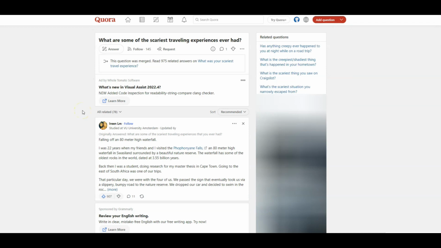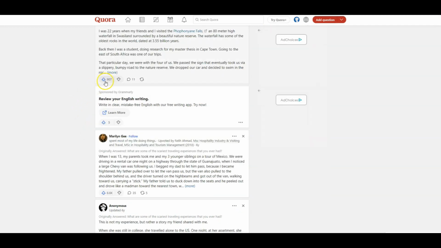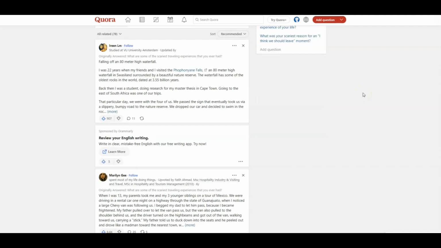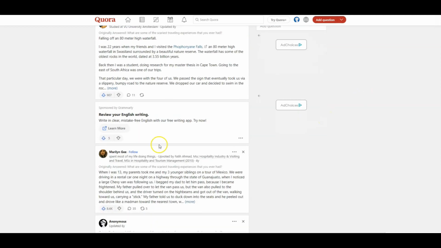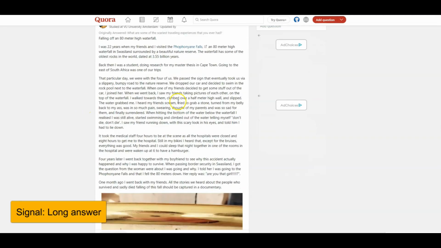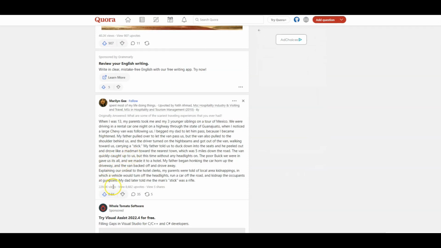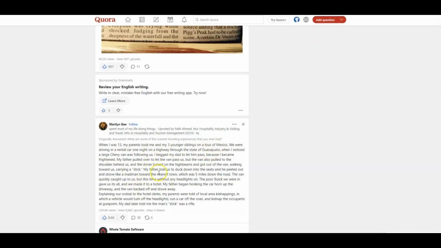If we click on the question, we see all the answers that are related. This answer, for example, is positioned at the top, even though it has fewer upvotes than this answer. So it gives us a clue that Quora looks at more signals than the upvotes. Another signal is the quality of the content. This answer is long and it has an image, and this answer, even though it has more views and more upvotes, is very short and doesn't have an image. I think the reason that it's on top is because of all the upvotes, and because it's telling a nice story.